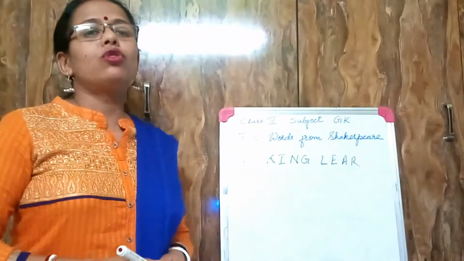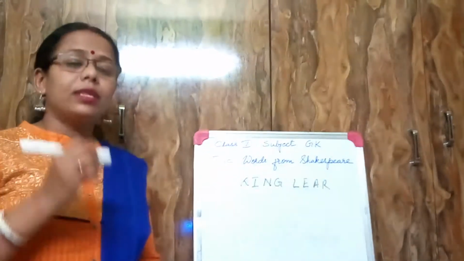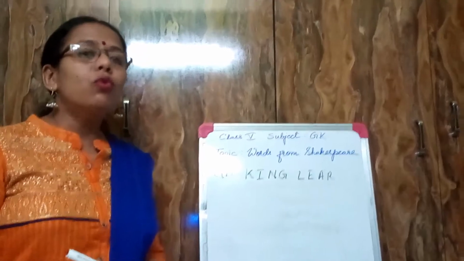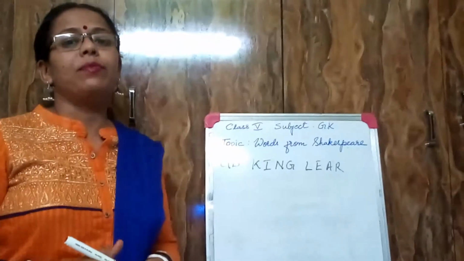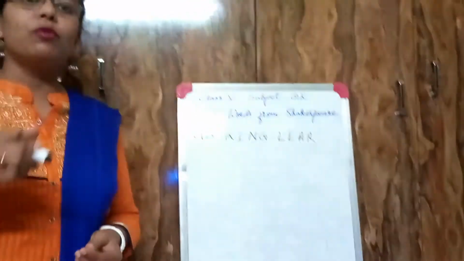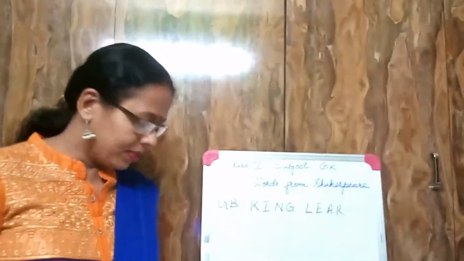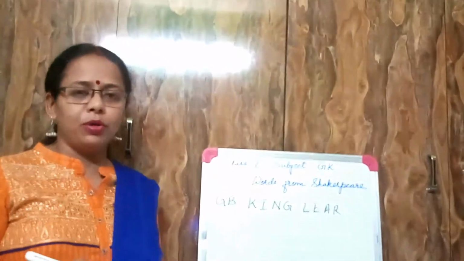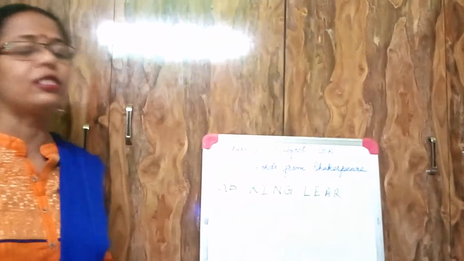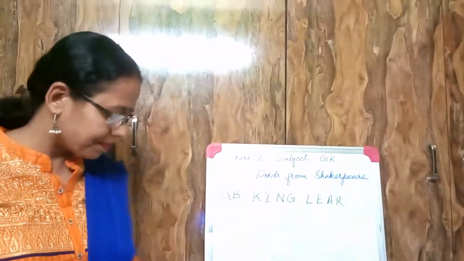He was about to distribute his throne and kingdom among his 3 daughters, but the condition was that the one who loved him the most had to prove it. That was the story, and it's very beautiful. Each and every story of Shakespeare you must read if you can during these holidays.